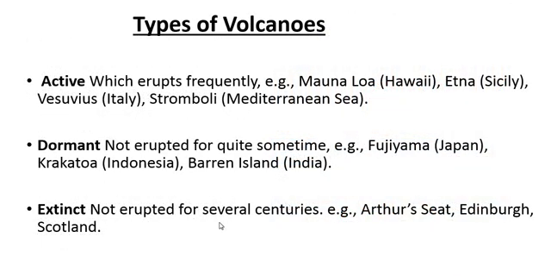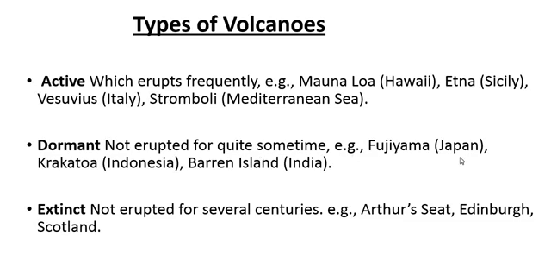Types of volcanoes are active, dormant, extinct. An active volcano erupts frequently. Examples: Mauna Loa. Where is this? Hawaii Island in the Pacific Ocean. Etna in Sicily. Vesuvius in Italy. Stromboli in the Mediterranean Sea.